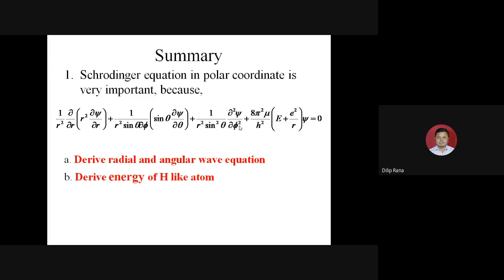So for this class, we determined the Schrodinger wave equation in polar coordinate for the hydrogen system. Very important with respect to the various properties that we are going to take in the next class. Our session will be on the radial and the angular wave equation and the energy of hydrogen atom, and it will be the base of quantum numbers in the next online session.